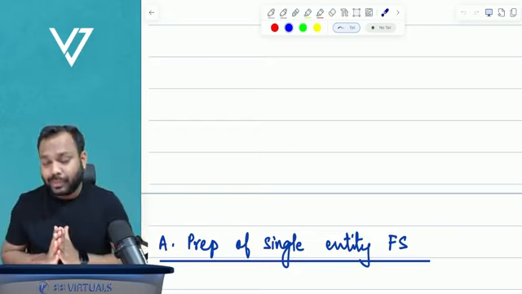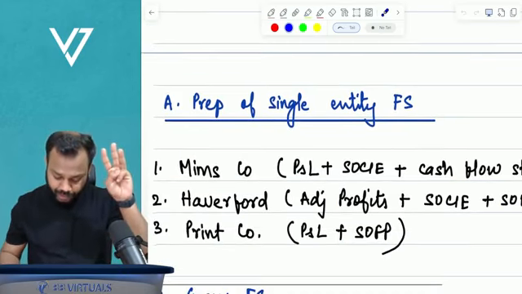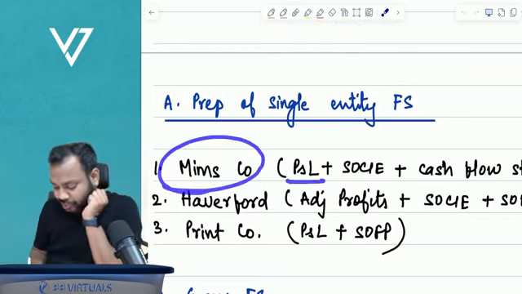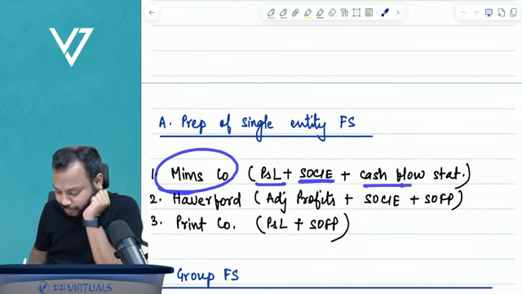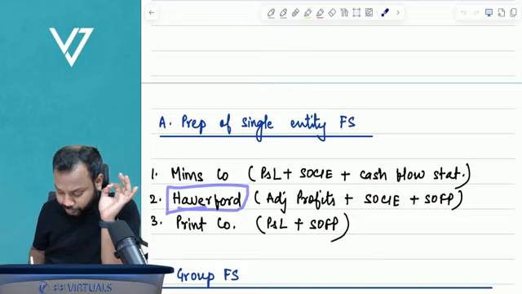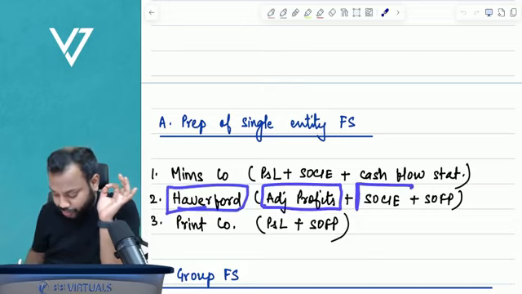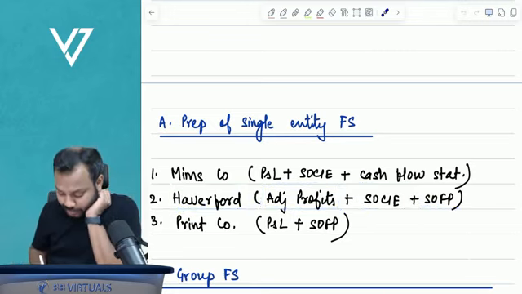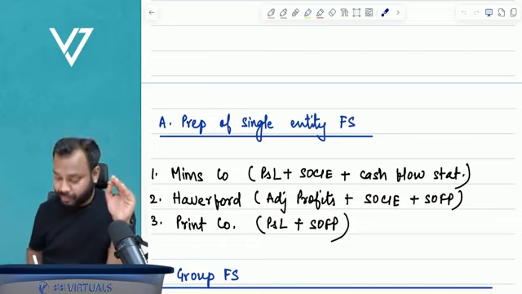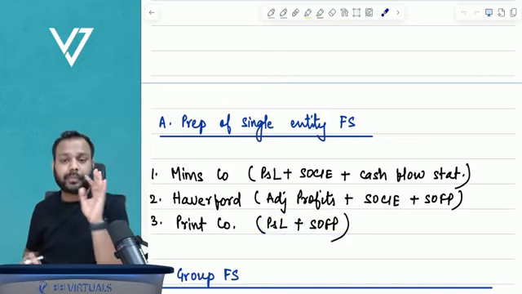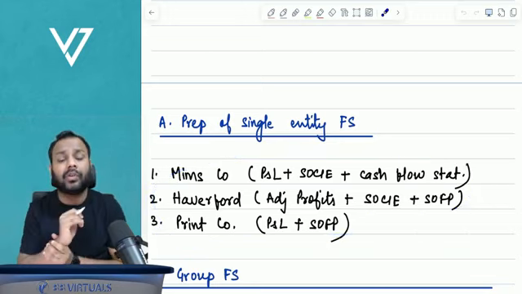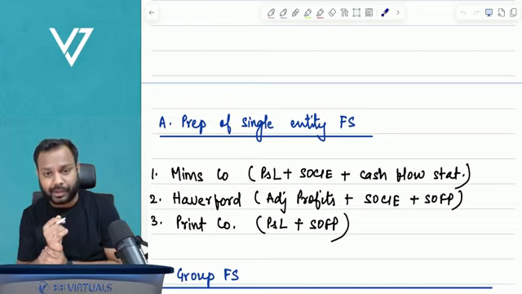Now I have identified 3 questions from these, which are MIMS company, which focuses on P&L, statement of changes in equity, and cash flow statements. The next question is Haverford, an amazing question, guys, which focuses on adjusted profits, statement of changes in equity, and statement of financial position. Then comes Print company, an amazing question from the point of view of adjustments, P&L and SOFP. So these 3 questions cover almost all the requirements and almost all the adjustments for preparation of single entity financial statements.